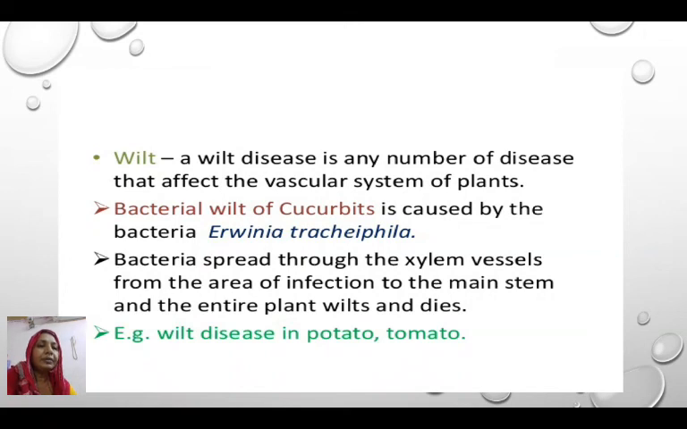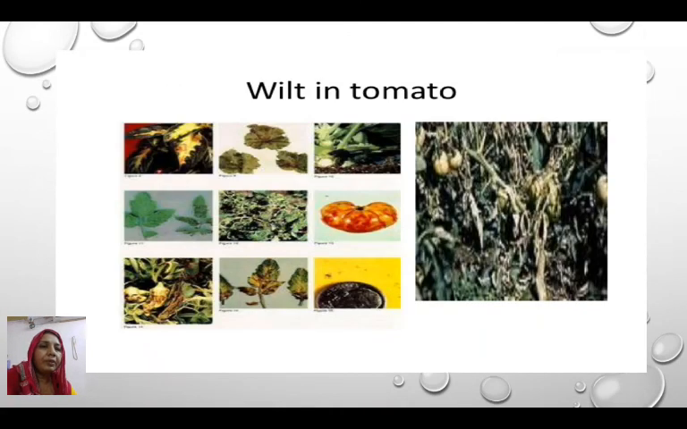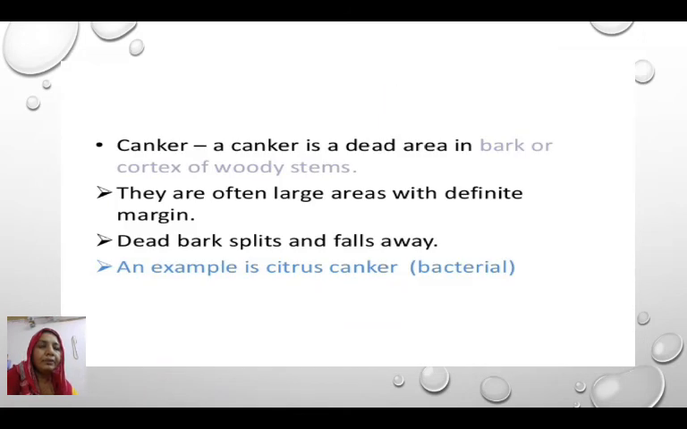For example, wilt disease in potato and tomato. Here we can see the bacterial wilt symptoms present on the muskmelon plant. Here we can observe wilt of tomato in these slides, showing symptoms on the fruits, leaf, and the entire plant is found to be dry. Fusarium wilt is also present in many pulses; especially in tur we can observe the Fusarium wilt.